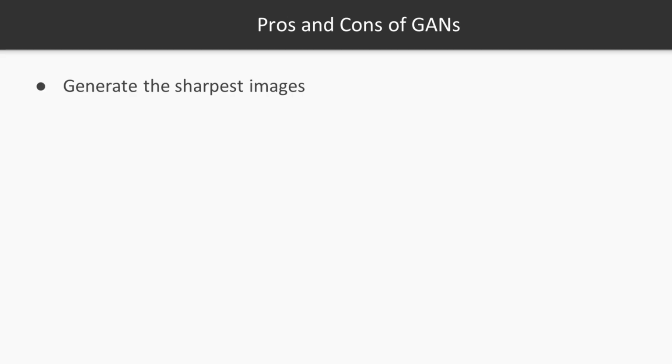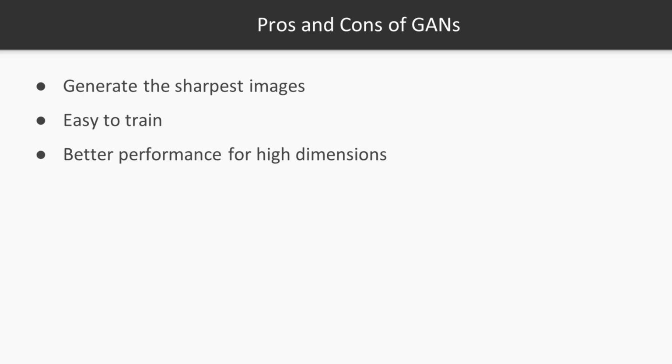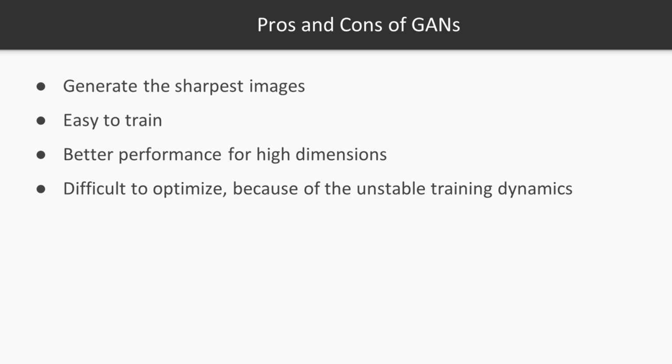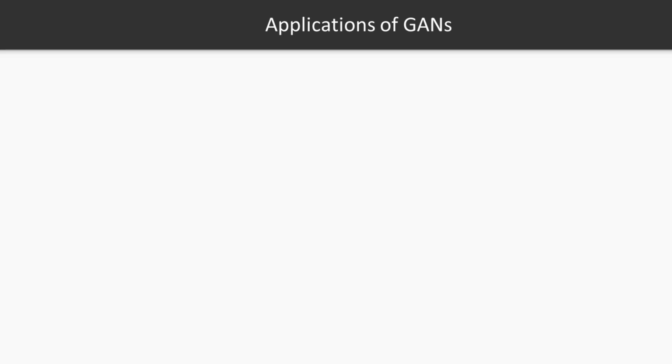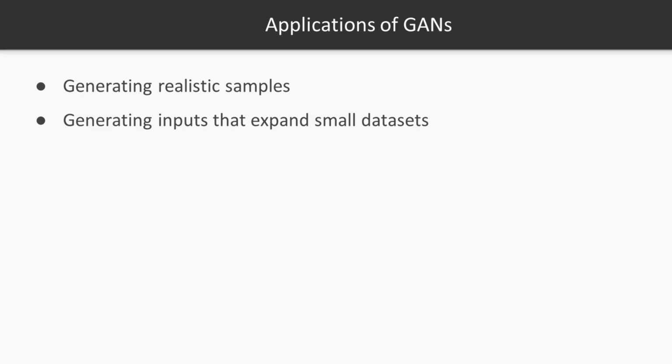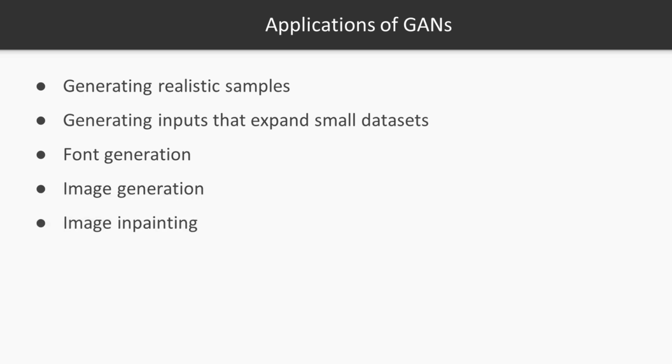So what are the pros and cons of GANs? GANs generate the sharpest images and are easy to train. GANs have better performance for high dimensions, but they are also difficult to optimize because of the unstable training dynamics. Except for a few situations, GANs cannot be used for inference. The applications of GANs include the following: generating realistic samples like artwork, generating inputs that expand small data sets, font generation, image inpainting, super resolution, and the list goes on and on.